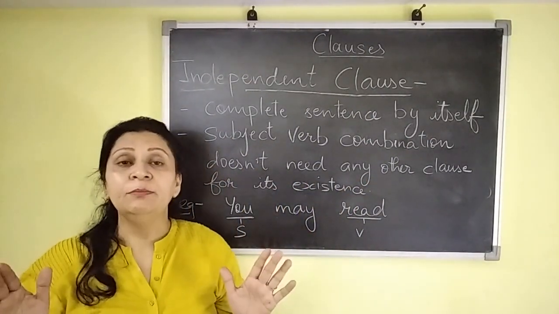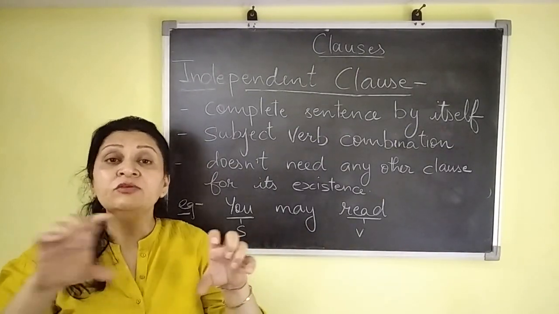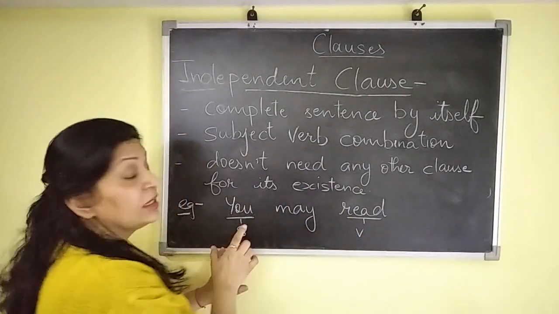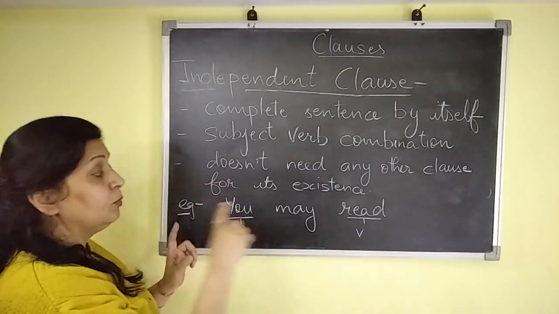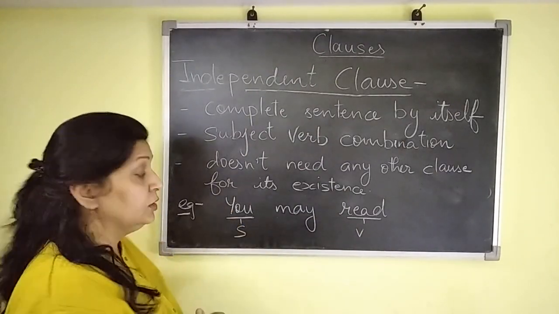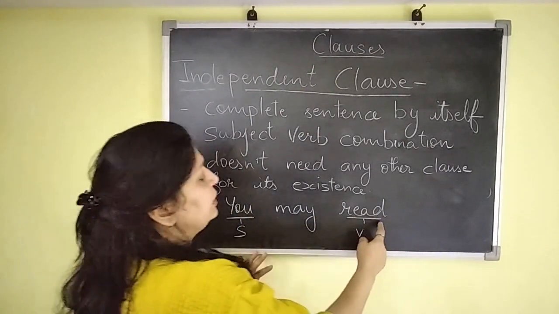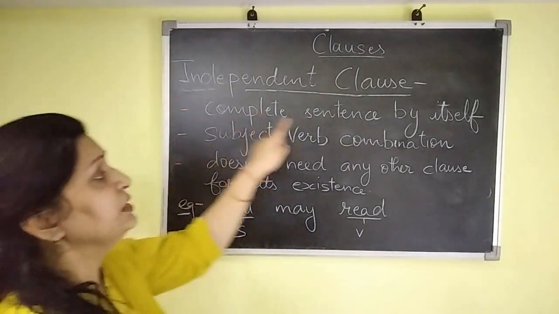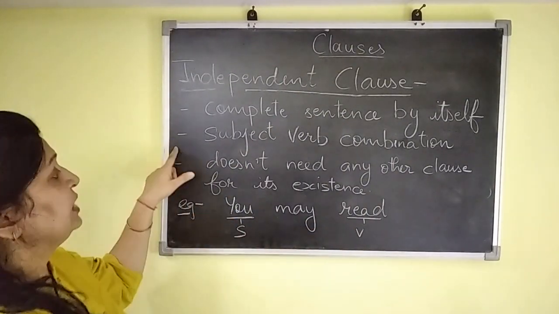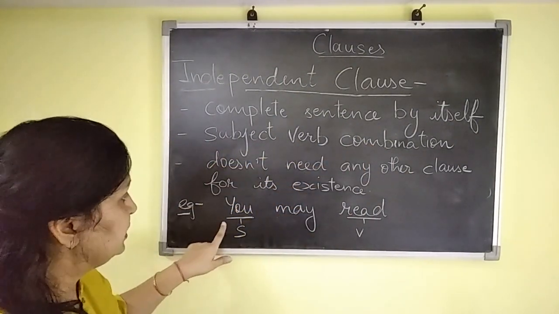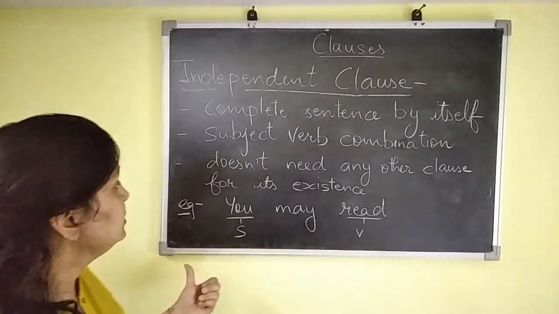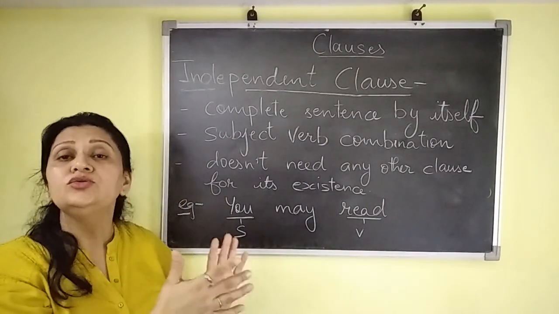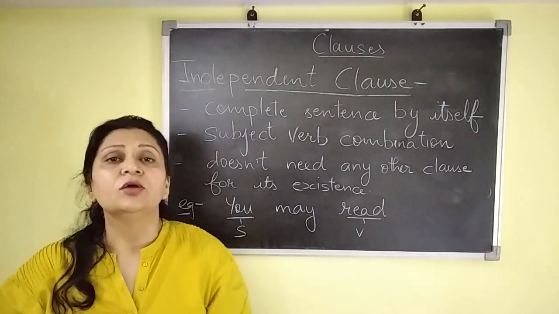It means it is a complete sentence. The meaning of this one should be complete. For example, we have taken here, you may read. It is a complete sentence. This is the first thing. Second thing, a group of words is there. A subject-verb combination is there. You is a subject and read is a verb. So the first condition, complete sentence by itself, is met. The second one, subject-verb combination, subject is there, verb is there. And the third thing, it is complete itself. It doesn't need any other clause to complete it. So it is known as an independent clause.